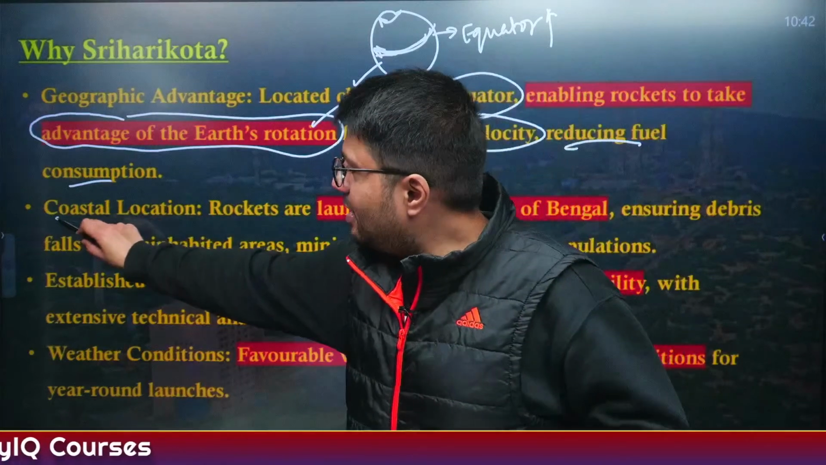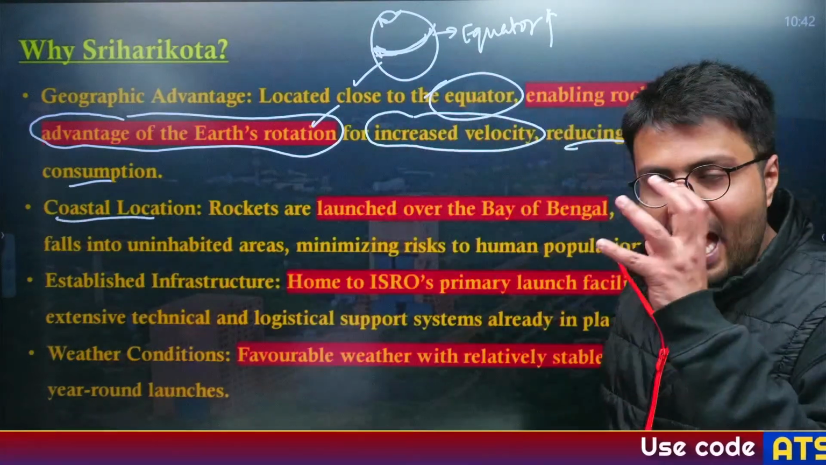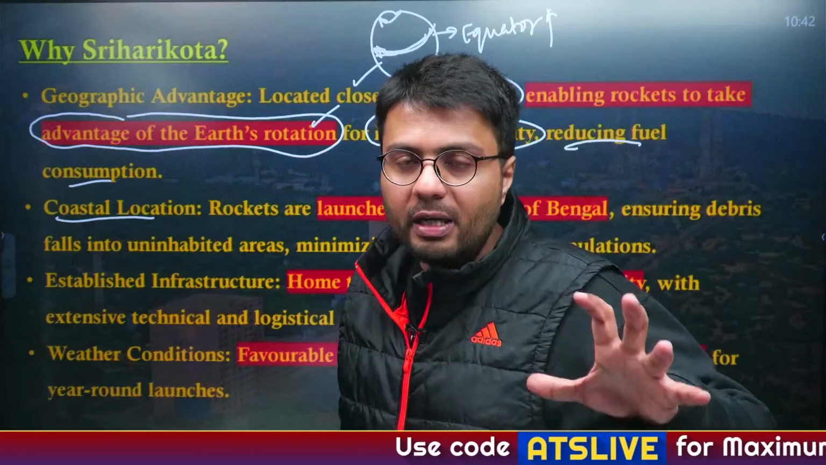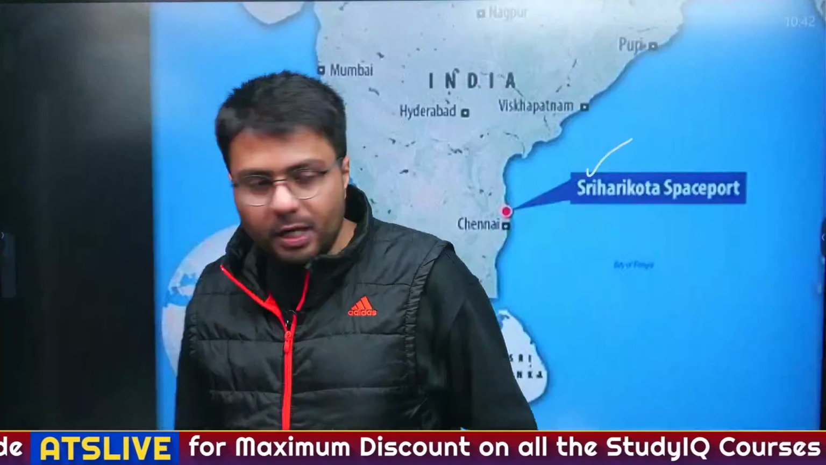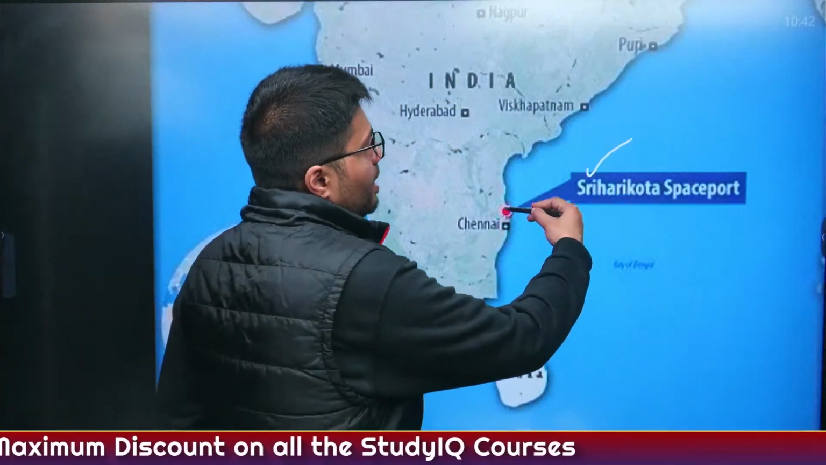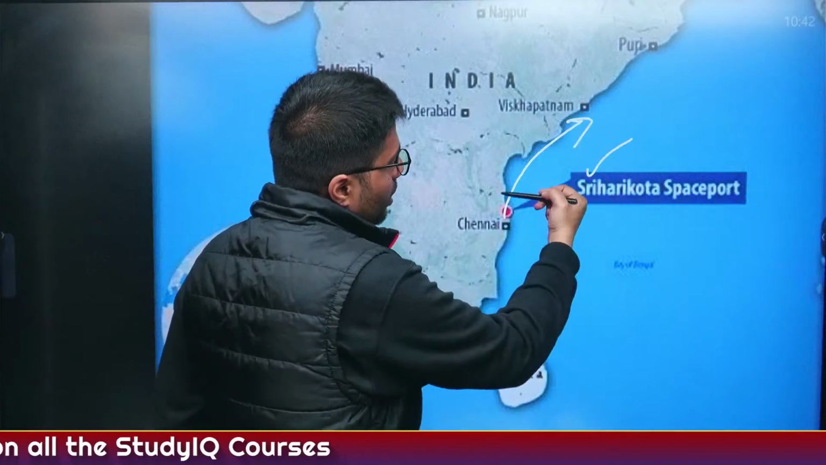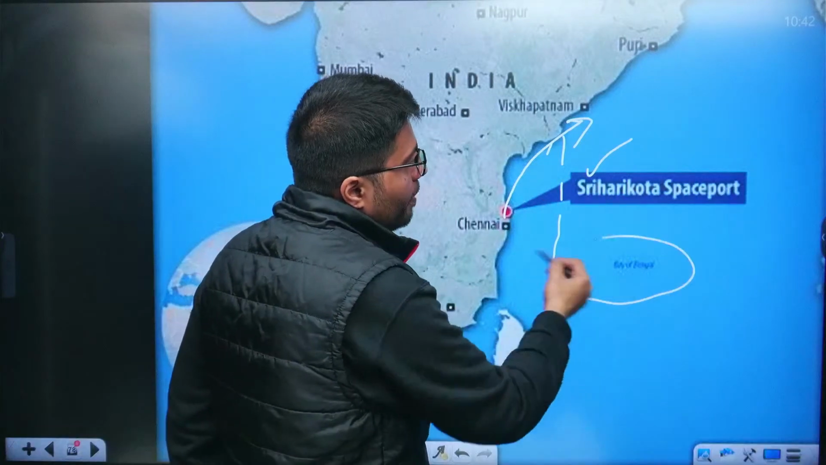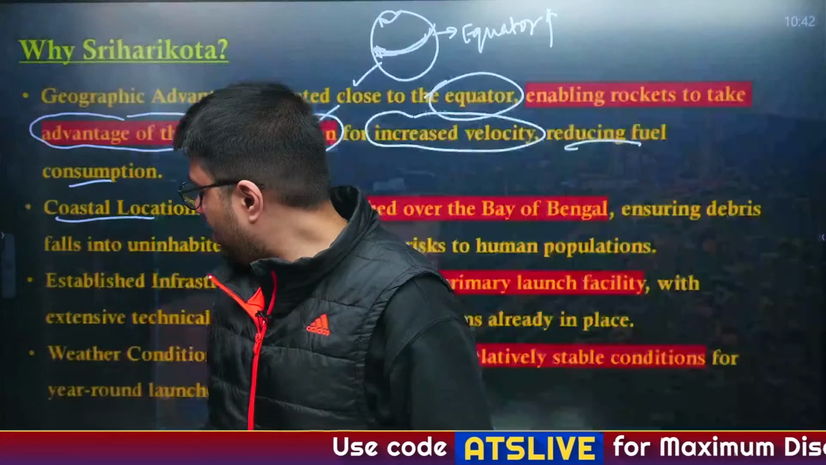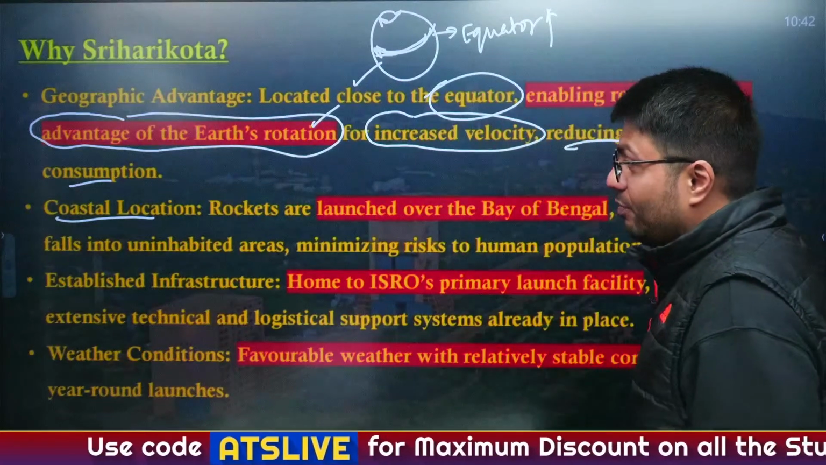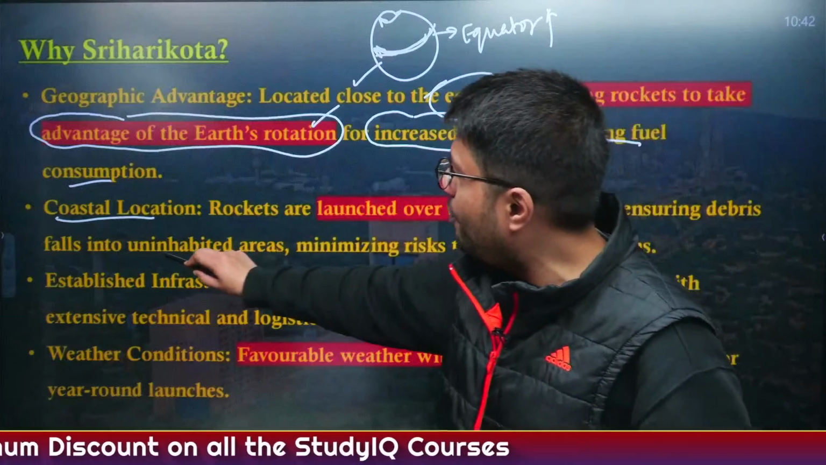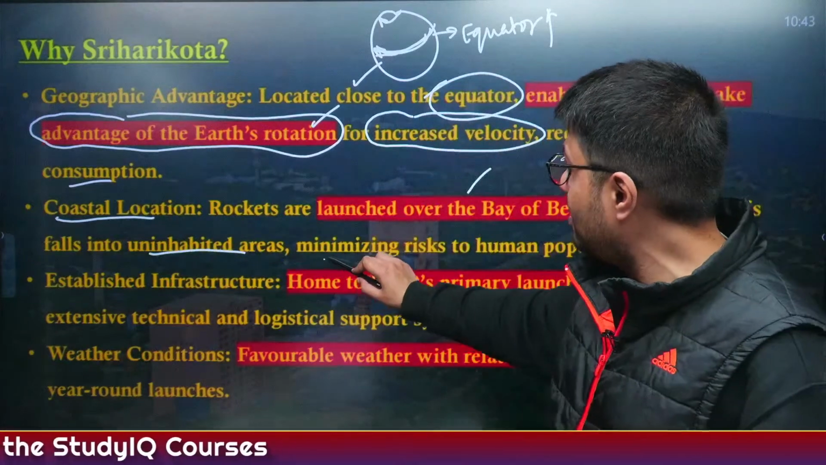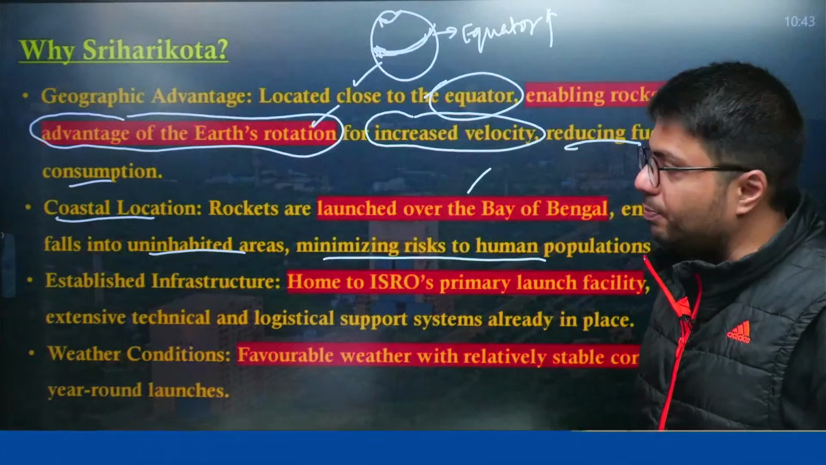Also, as it is located on the coast, any debris which might fall out of the rocket after it burns away might fall into the ocean called the Bay of Bengal. Understood? So whenever a rocket launching is happening, it goes like this. The resultant debris might fall into the Bay of Bengal region, which is not inhabited by any population. This also negates the risk of loss of human life and infrastructure. That is why it is launched over the Bay of Bengal, ensuring that the debris falls in uninhabited areas, and also minimizes the risk to the human population.